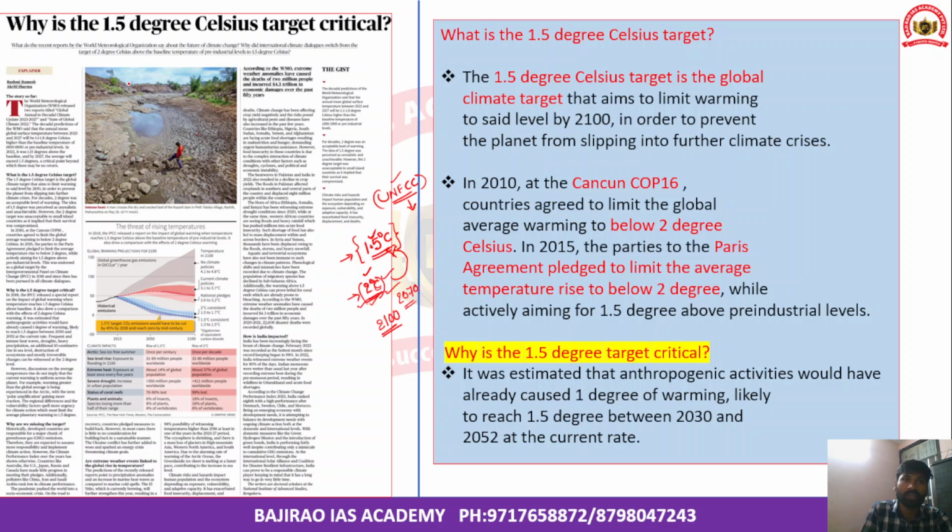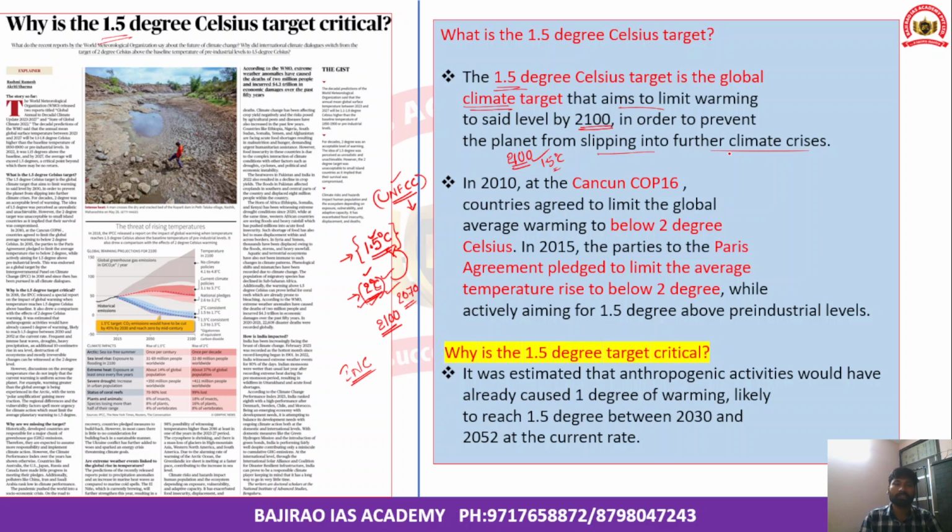Now, in this context, we need to understand why the 1.5 degrees Celsius target is critical, not just for the developing countries, but also for the island nation countries. Please understand, the 1.5 degrees Celsius target is actually a global climate target that aims at limiting global warming to that level by 2100, above pre-industrial levels. This target has been fixed to prevent the planet from slipping into further climate crisis.